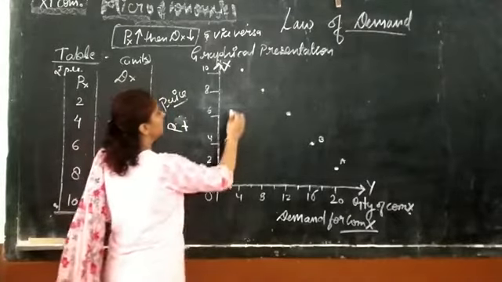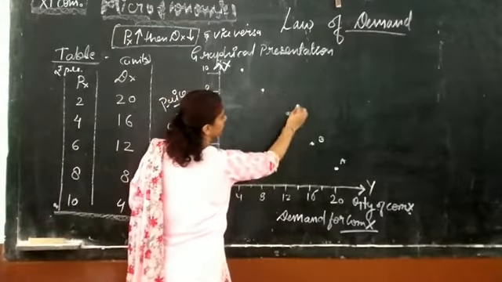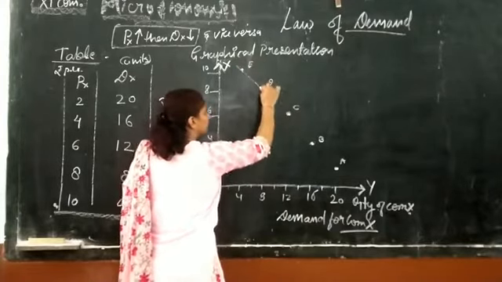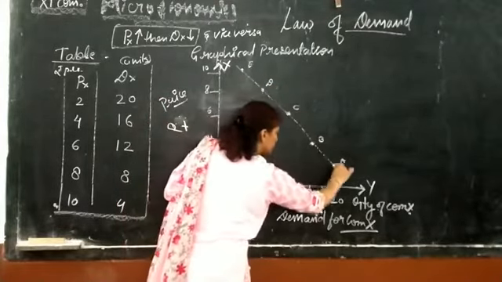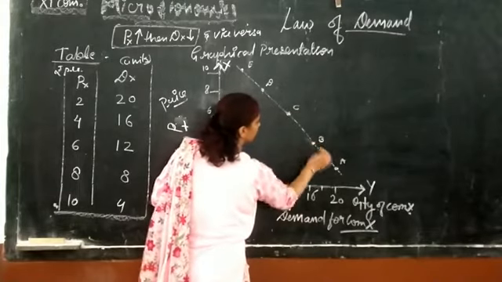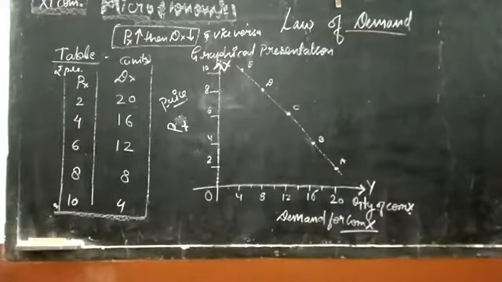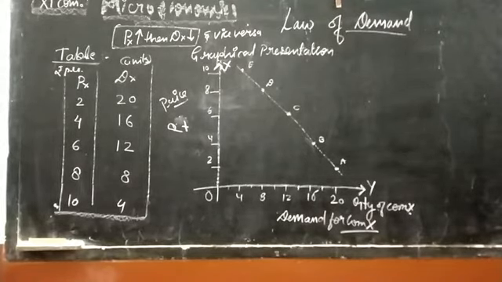By joining all these points, we will get the demand curve, and this curve shows the law of demand. As this curve is downward sloping, the downward slope is because of the inverse relation between quantity and price.